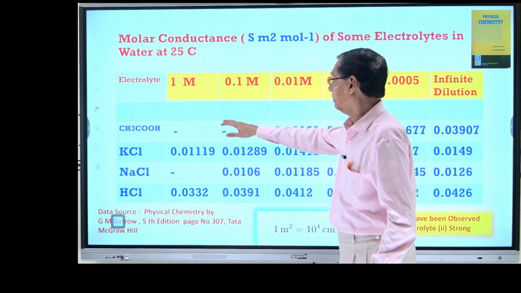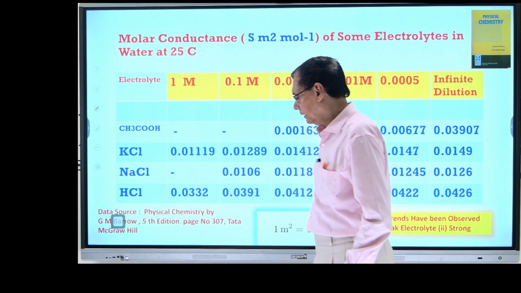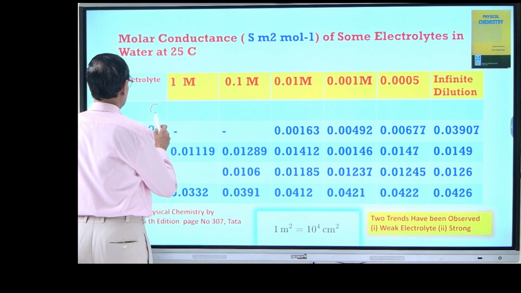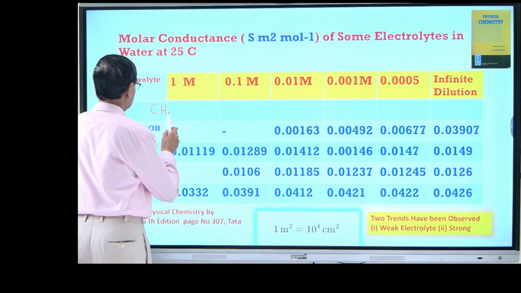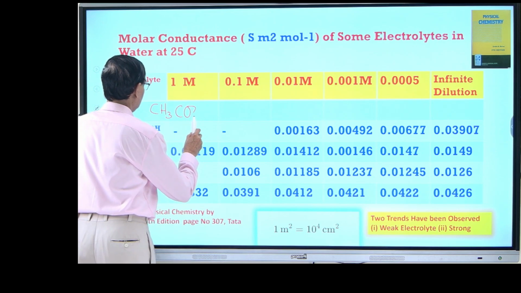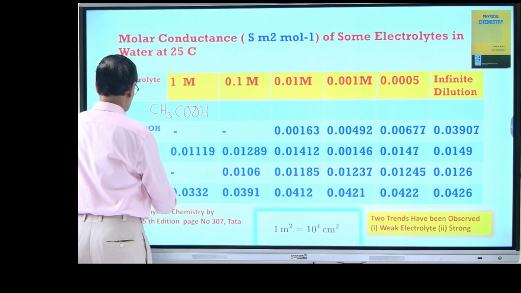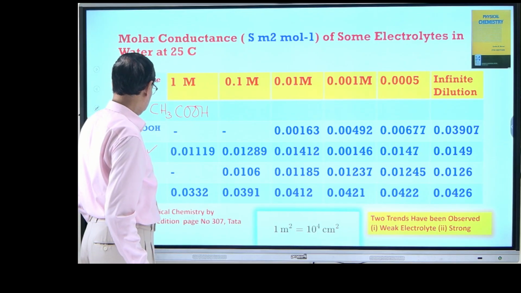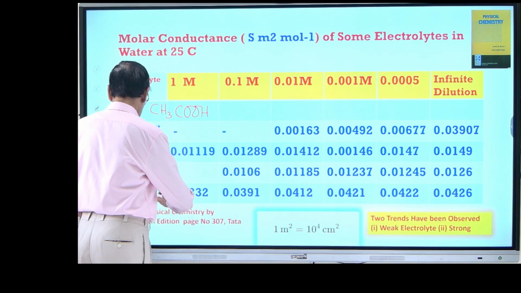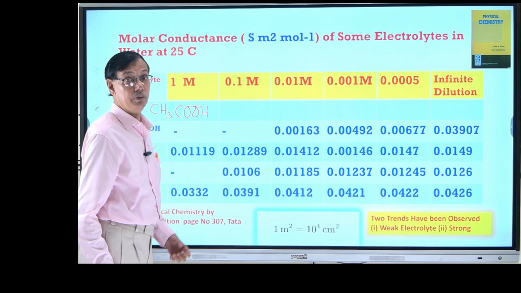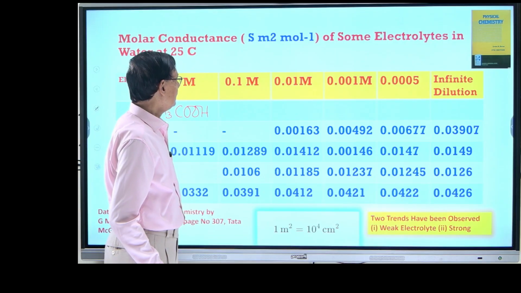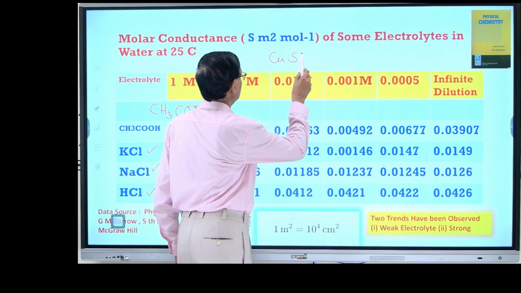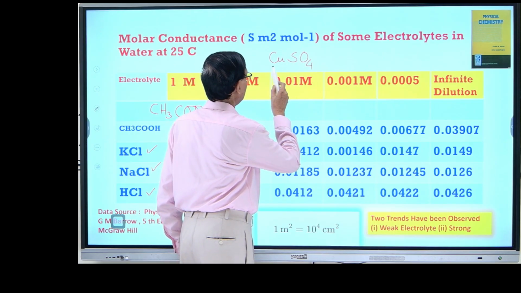So I am showing you an example here. I have deliberately taken some strong electrolytes. This should be written as CH3COOH, there may be a typing error. Then it is a weak electrolyte, you know. Then I have taken potassium chloride, sodium chloride, and hydrochloric acid, HCl, a very strong electrolyte. And in addition to that, I can take copper sulfate also, CuSO4.